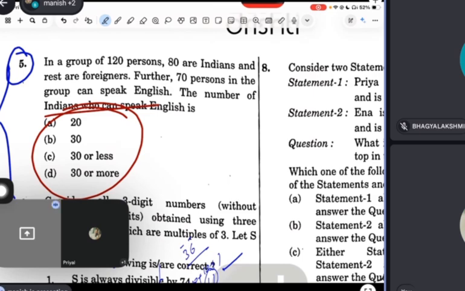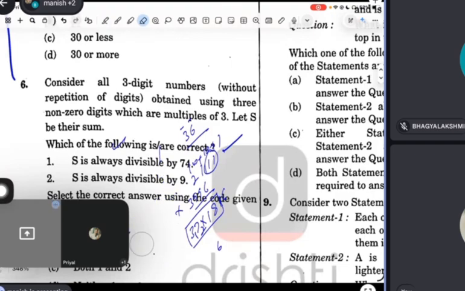So guys, this is what UPSC is checking here actually. I think there is nothing in this question, right? Just use common sense. The number of Indians who can speak English, minimum, maximum, all of them can speak, yes, because there are no restrictions. So take the lesson from here. This is what UPSC is checking basically. All right. Next question.